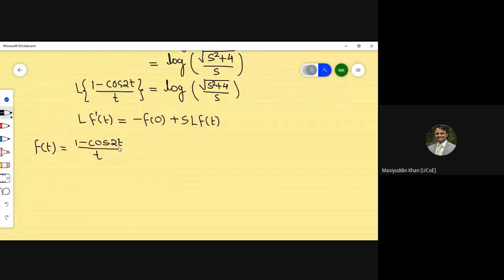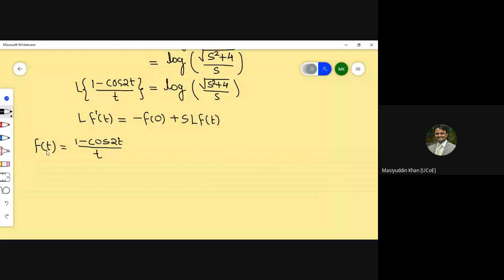Now we have to see that we cannot simply put zero in this. If I put t equal to 0, then 1 minus cos 0 is 1 minus 1, which is 0, so 0 upon 0. This is not going to be defined.